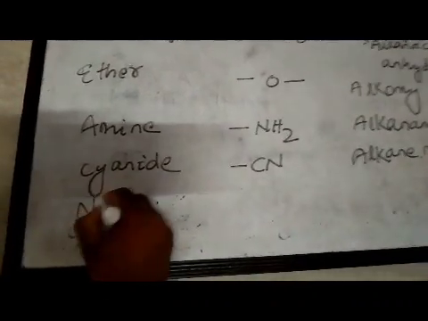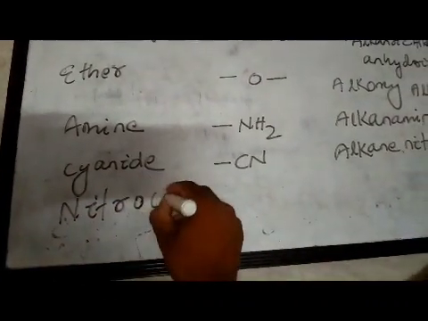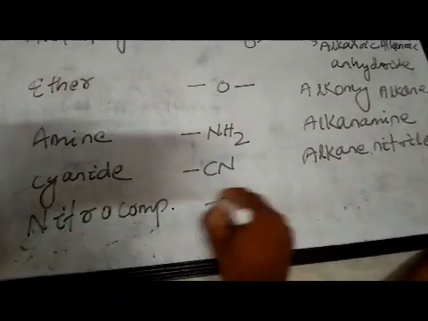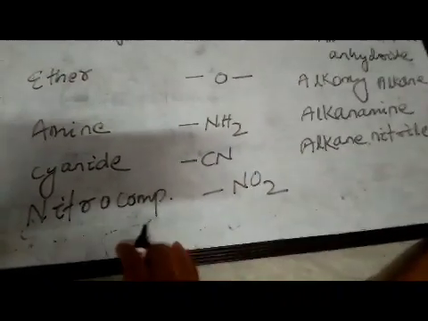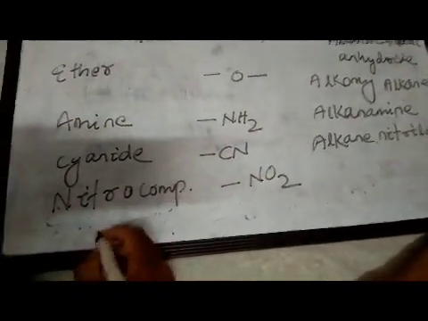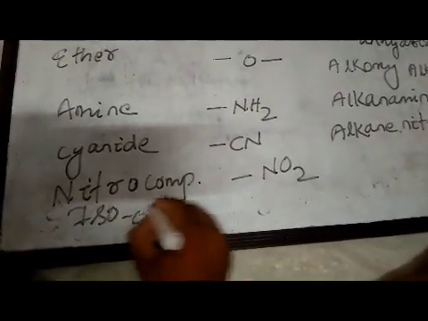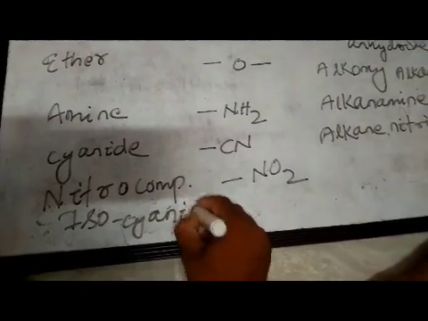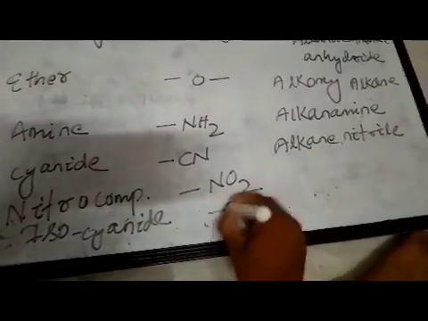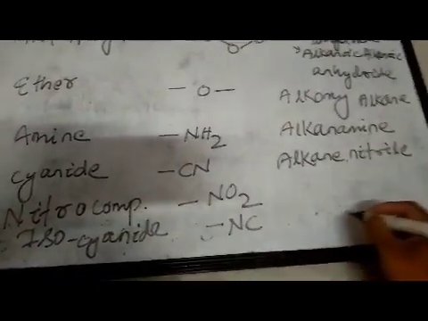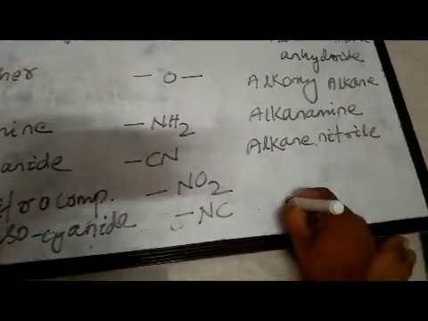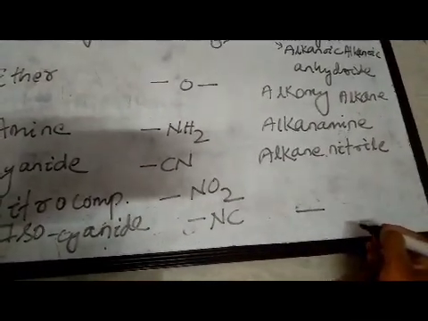Then the next functional group is nitro compound. It is bond NO2. And if you write isocyanide, the functional group is bond NC, and isocyanide has no IUPAC name. It always follows the common nomenclature system.